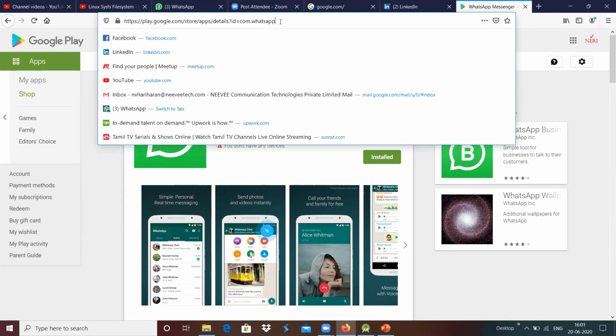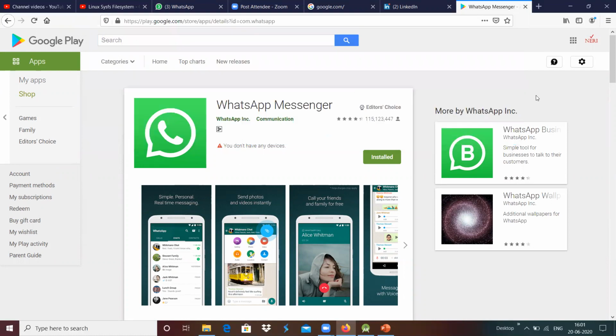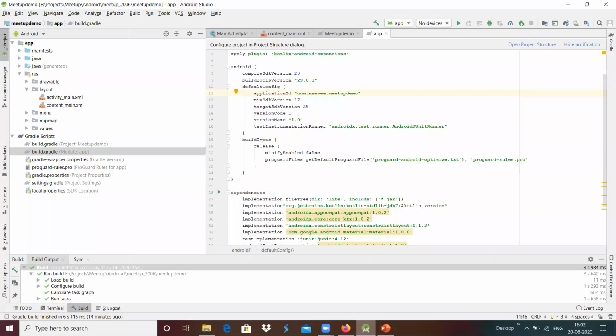This is an ID, which is a unique ID. For example, the unique identifier of the project depends upon this, and maybe we can check that during the installation, where it will show com.whatsapp to install on your system. In a similar way we have the application ID. If we publish this application, then it will show something like com Nivi meetup demo. That is the unique ID of this application.